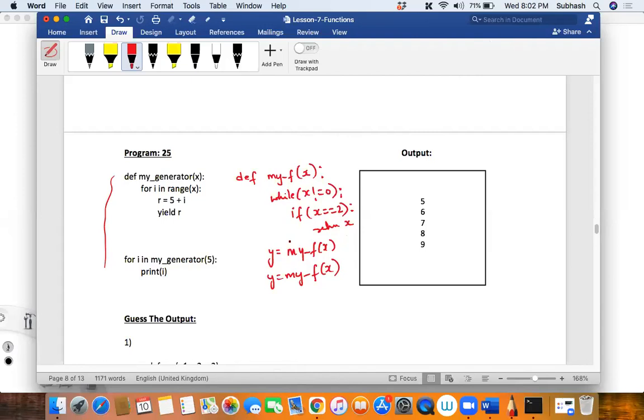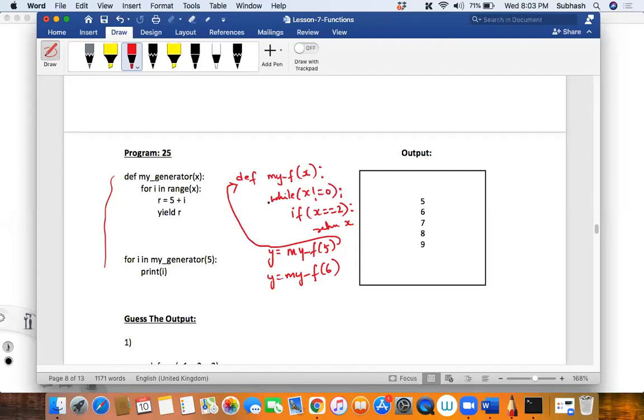Okay. Tell me, Akshada, how does it work? Yes, my f of x will be called. Okay, so it's not x, I'll pass 5, and then I'll pass 6, right? First time my f of 5 will be called. It's okay, Kranti Kumar. Then where does the control go to? It goes to this definition, isn't it? And what is this x containing? Now x is containing 5. Then what happens?